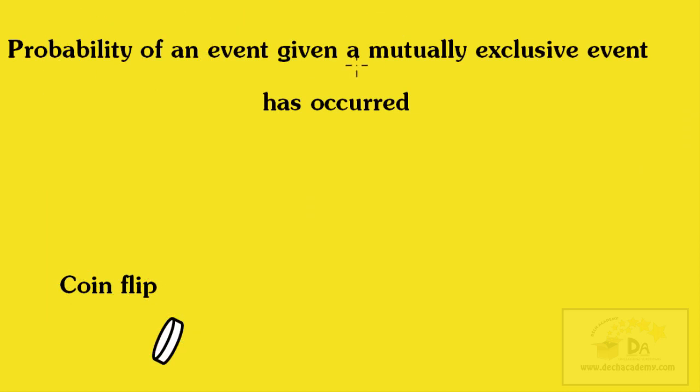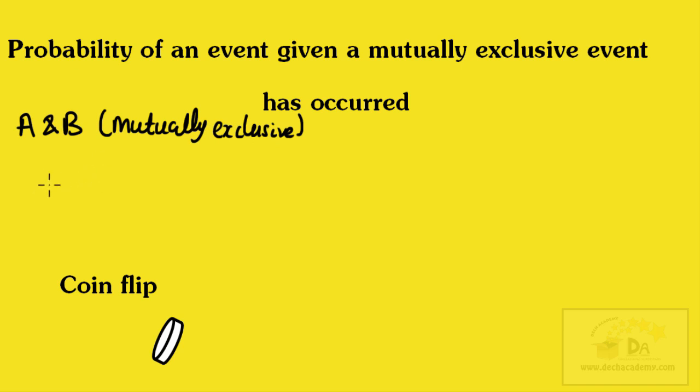So far, we've looked at the main focus of this video, mutually exclusive events. So if I have two events, A and B, and I tell you that these events are mutually exclusive, it means that the probability of event A, given that event B has occurred, is equal to 0.